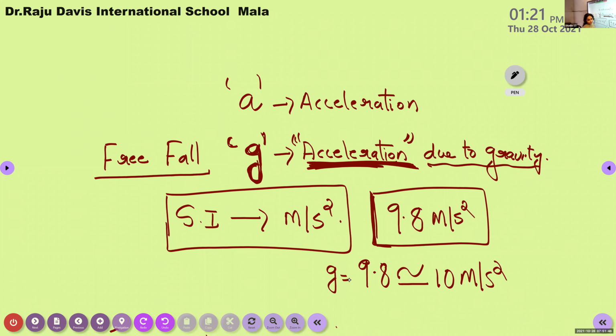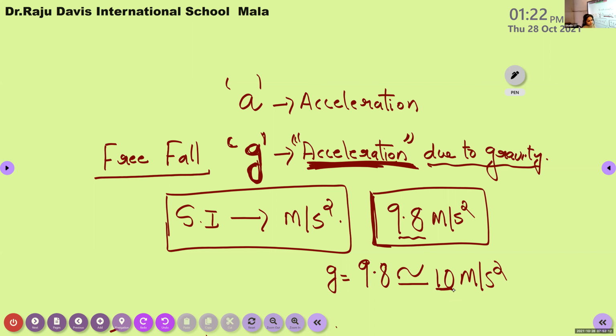Is it clear now? 9.8 is the constant value of acceleration. But sometimes in physics, for the easiness of calculation, instead of this 9.8, we can substitute the value as 10. No problem, because there will not be much variation in the answer.